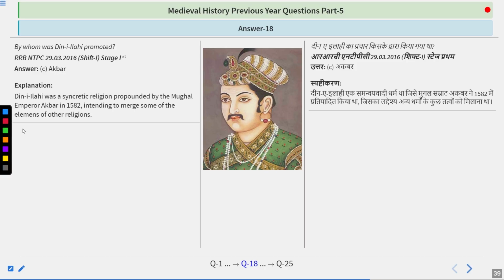The answer is Akbar. We know that Deen-e-Ilahi was a syncretic religion propounded by Mughal Emperor Akbar in 1582, intending to merge some of the elements of other religions. So remember, Deen-e-Ilahi was introduced by Akbar and was propounded as well. And Birbal or Mahesh Das was the only Hindu who adopted this religion.